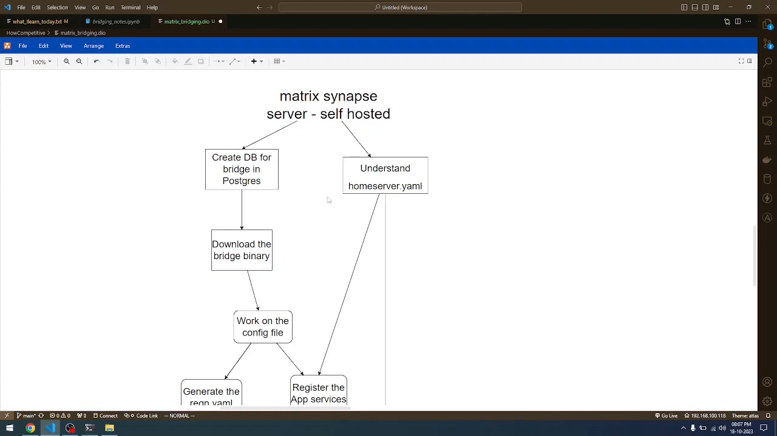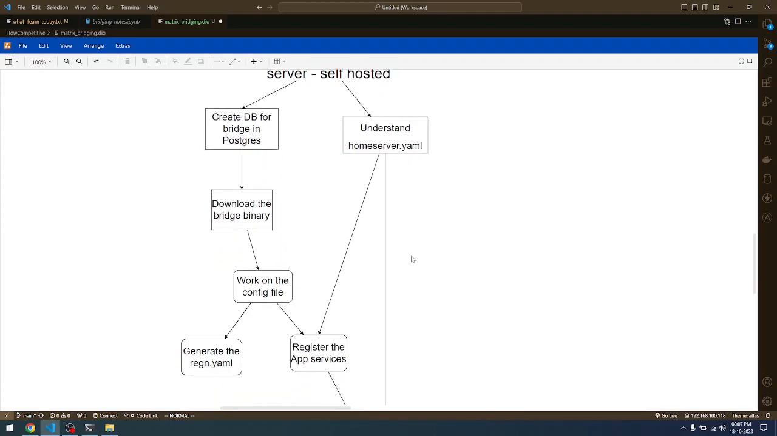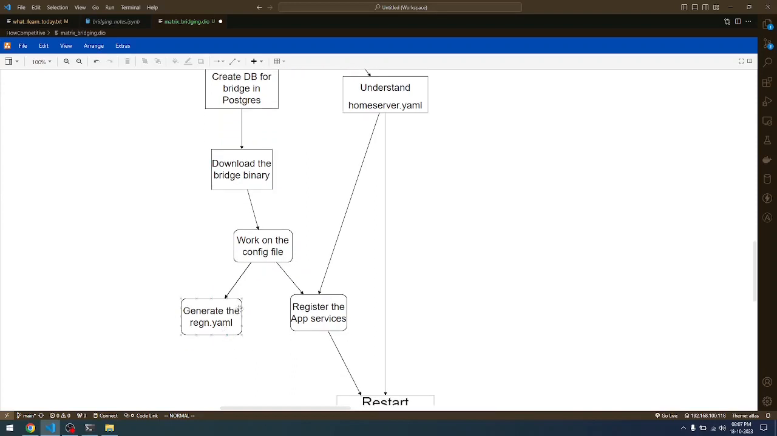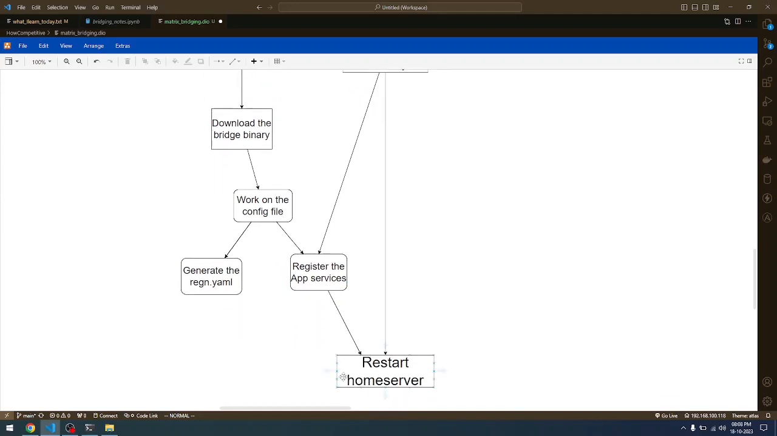Next, you need to understand the homeserver.yaml file. What is there inside it? How is that going to impact things, and how are you going to register the app services? You need to understand that. We need to download the bridge binaries. I'll be showing you how to do that. We need to work on the configuration files. We need to generate the registration.yaml file. And once we do that, we need to register the app services in the homeserver.yaml file, and then we need to restart the home server. After this, we need to invite the bot or the app service into our room. I'll be showing you how that is done, and then you can do the login process.